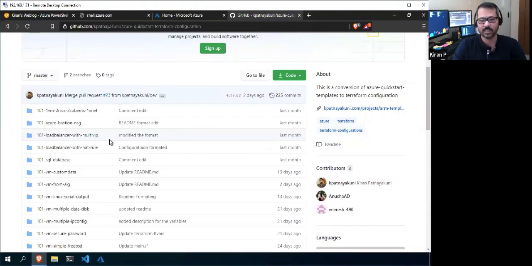Suppose you want to create a resource group. It will take hardly a command like New-AzResourceGroup, giving the name and the location, and it will create the resource group.